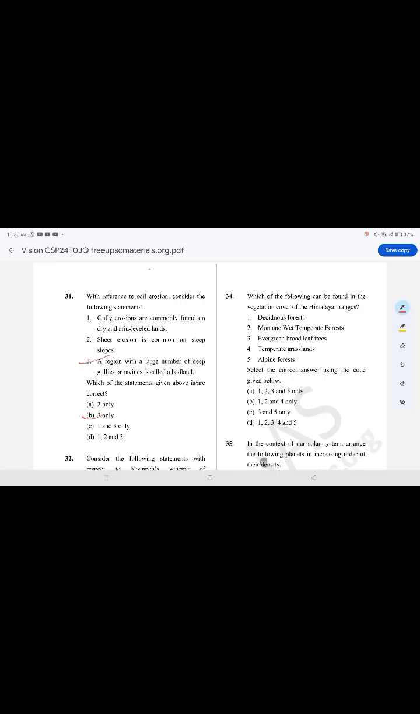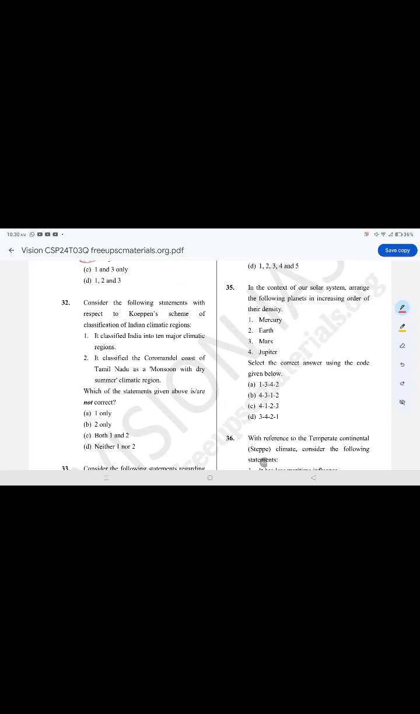A region with a large number of deep gullies or ravines is called badland. Gullies are commonly found in dry and level areas. It is false. Sheet erosion is common on steep slopes. It is false. Consider the following statements with respect to the Köppen scheme of classification of Indian climatic regions. The correct option is option A, 1 only. It is false. It is divided into 10 major climatic regions.